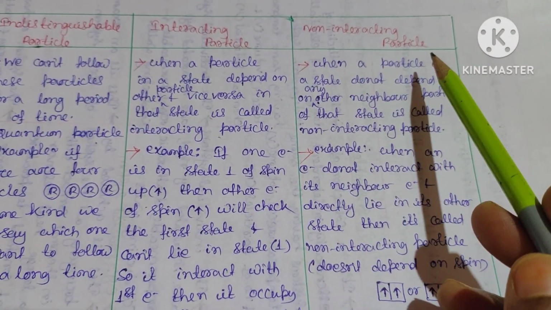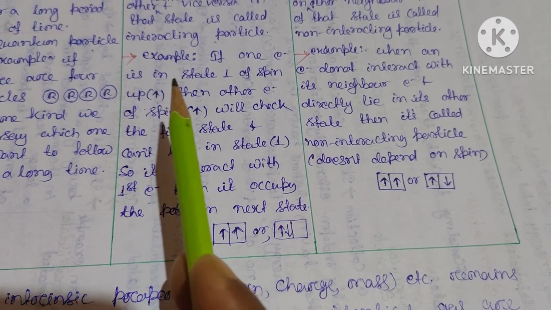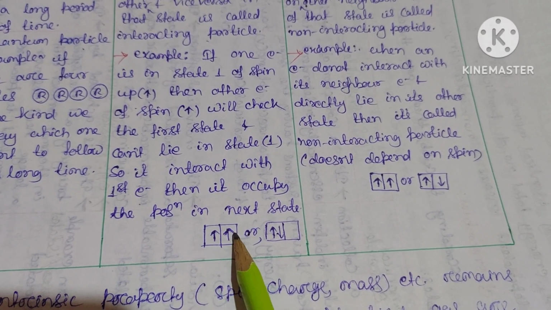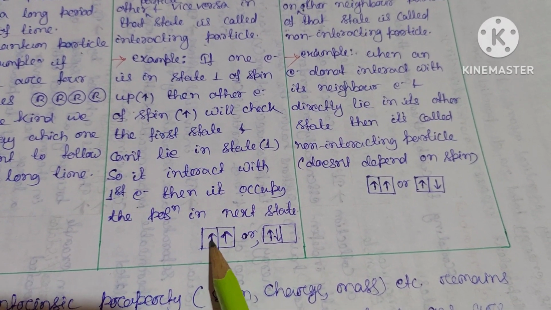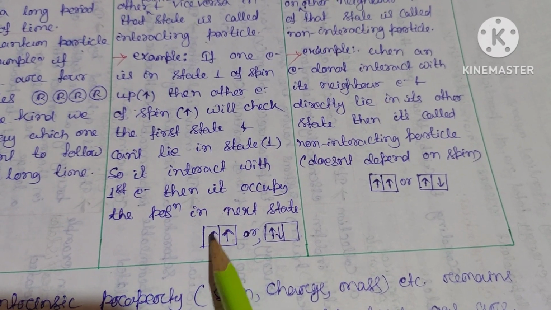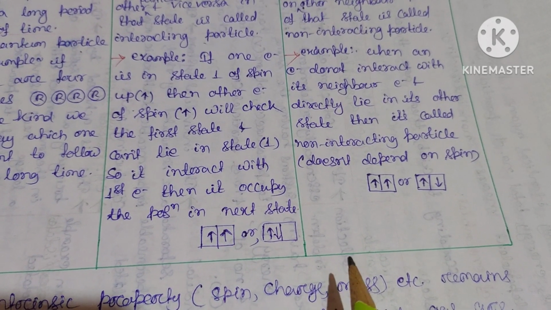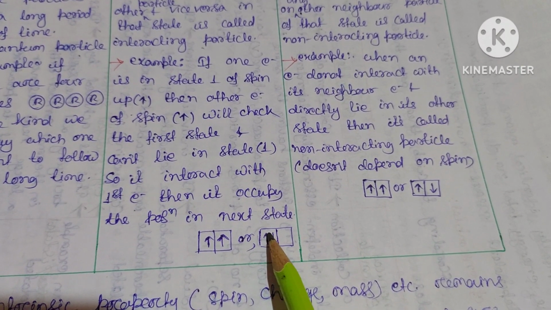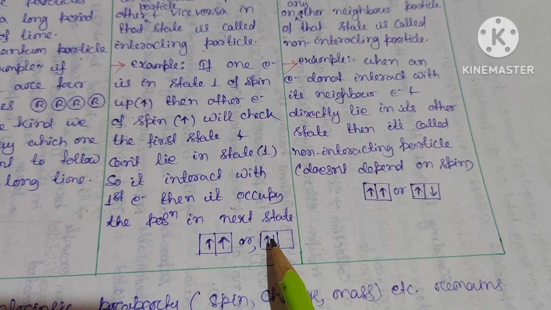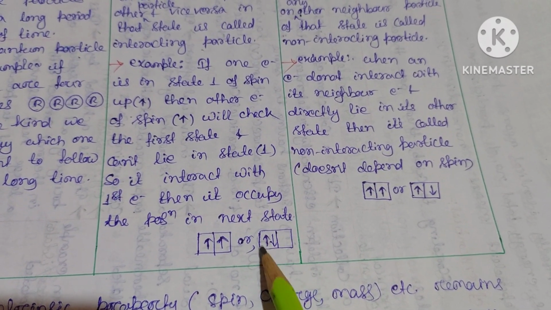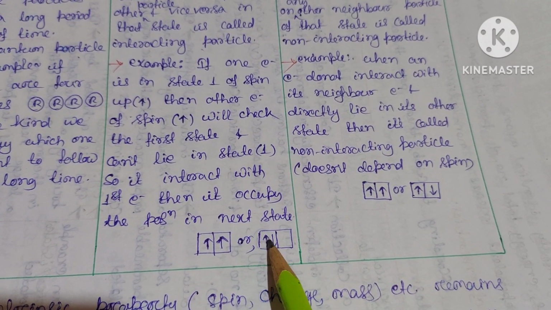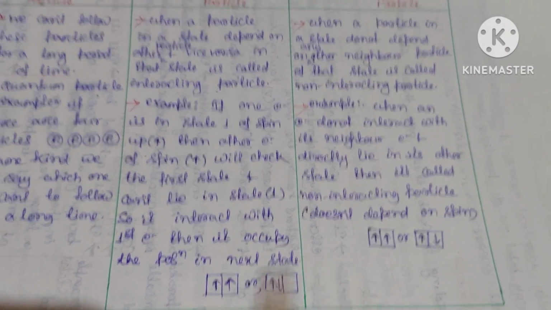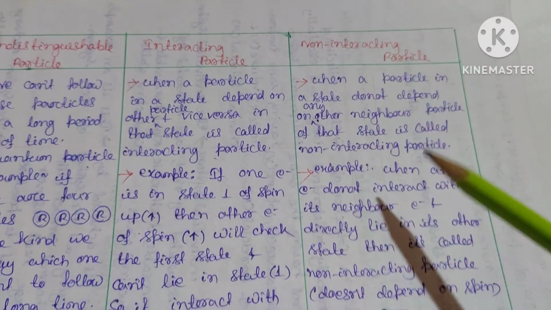Similarly, here you can see, if there is the same type of particle, the first particle is here, and when the second electron comes having the same spin, it will first try to interact with this electron. Since it is of up spin, it will lie in the second state. Similarly, if an electron of up spin comes and lies in the first state, then if the second electron comes with its spin downward, it will try to interact, and after that it will lie in the same state, that is state 1. Clear?